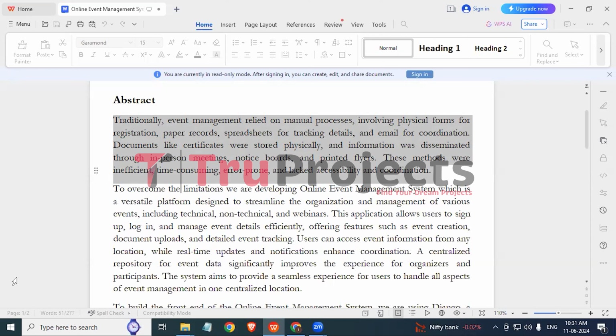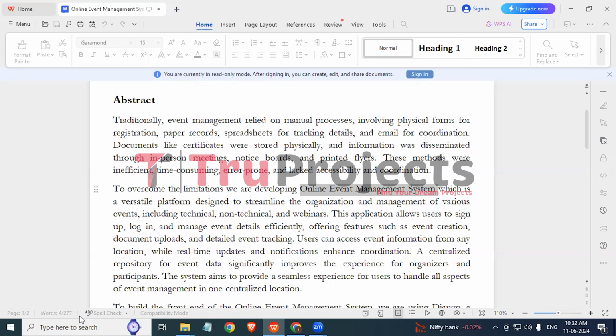of accessibility and coordination. So, to overcome these limitations, in this project, we are going to develop an online event management system. This system serves as a versatile platform designed to streamline the organization and coordination of various events, which includes technical workshops, non-technical gatherings, and webinars. Users can easily register, log in, and efficiently manage event details through features such as event creation, document uploads, and comprehensive event tracking.